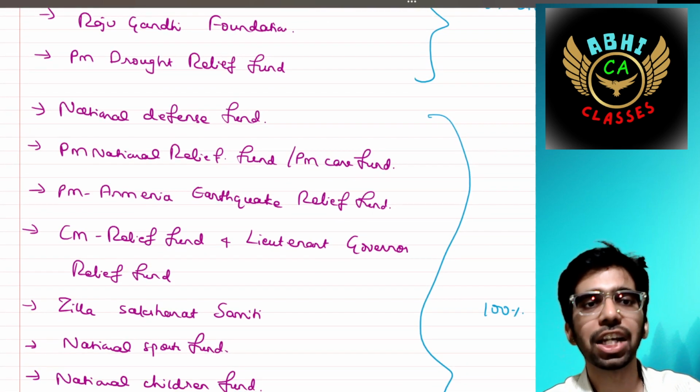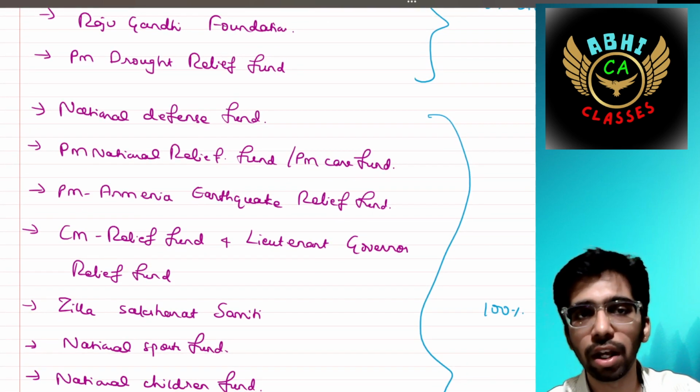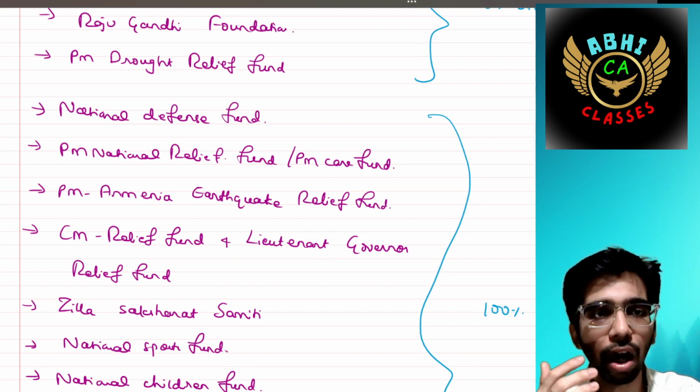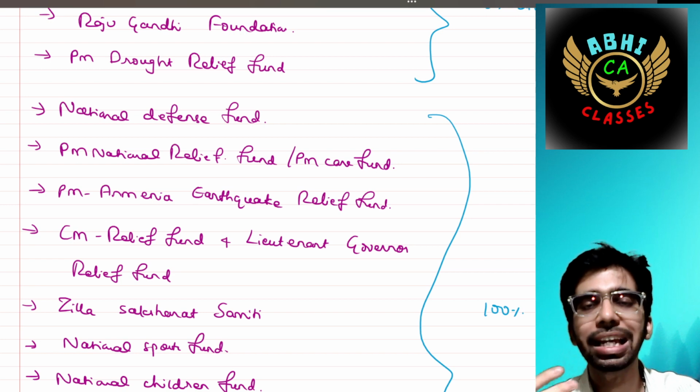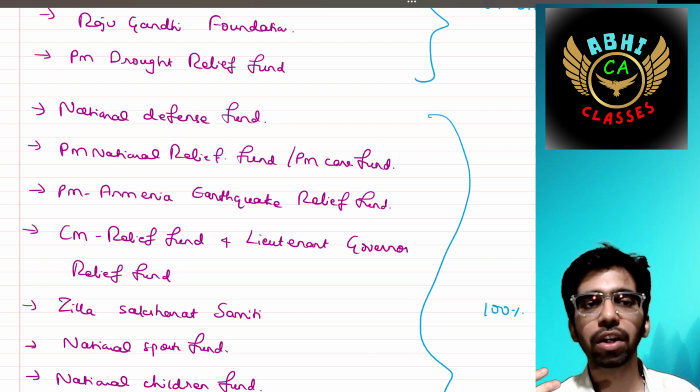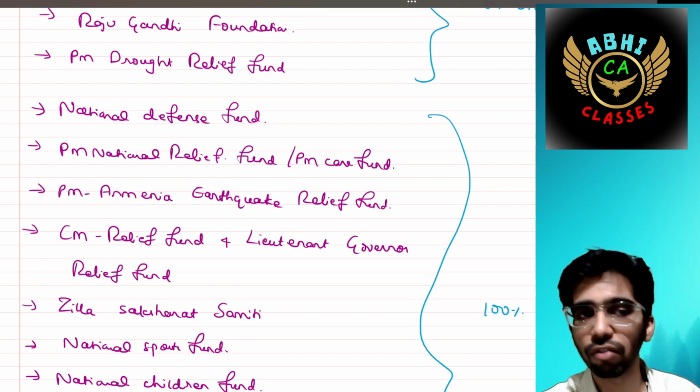Then National Defense Fund, PM National Relief Fund, PM Care Fund. PM means Pradhan Mantri. Armenia Earthquake Relief Fund, Chief Minister Relief Fund, Lieutenant Governor Relief Fund.